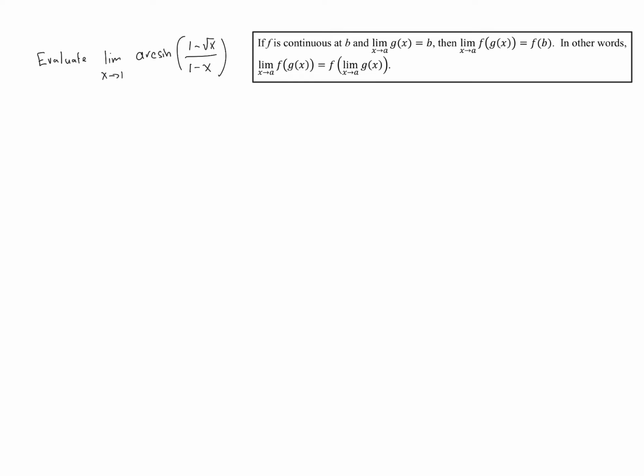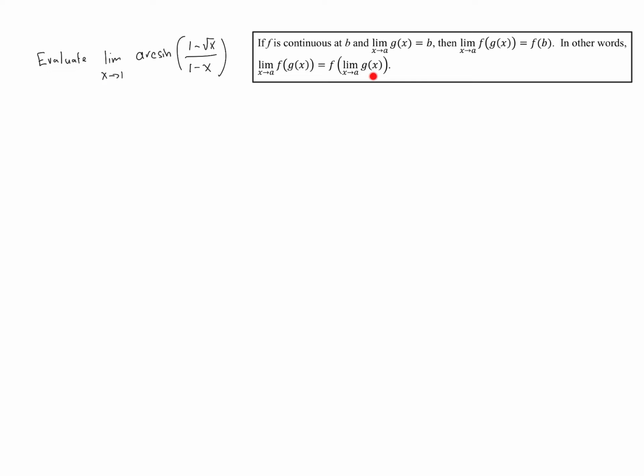So basically, so long as the outer function is continuous at the relevant value, and the relevant value is the inner limit, it means that we can take the limit and pull it inside the composition of functions.